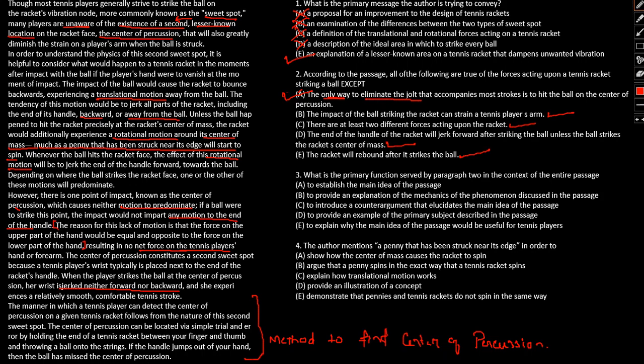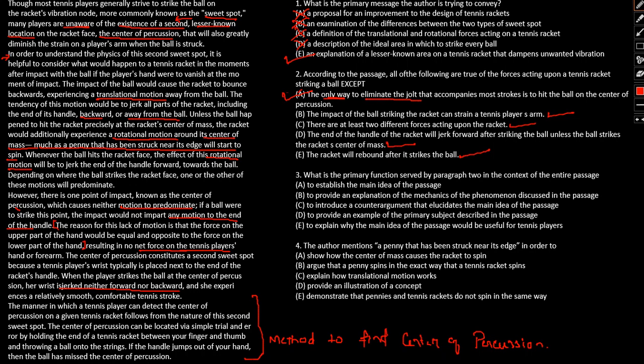What is the primary function served by paragraph 2 in the context of the entire passage? If we take a look, the second paragraph starts from here. We talk about translation motion, forward, backward, and rotational motion.